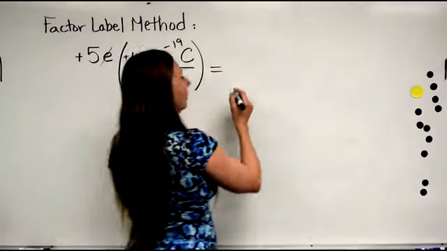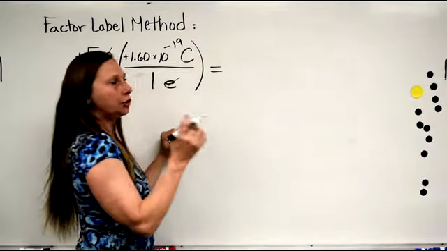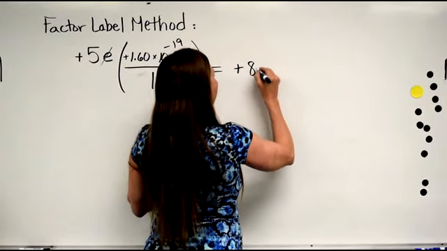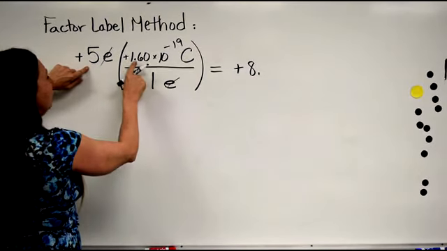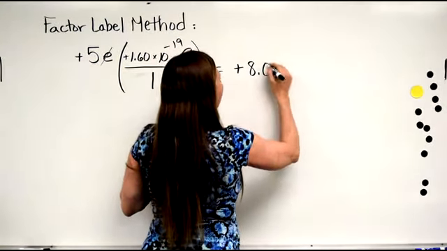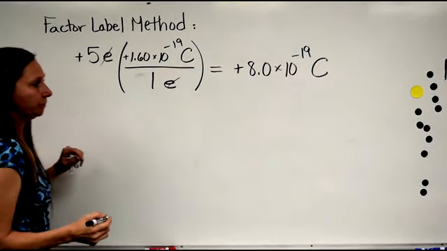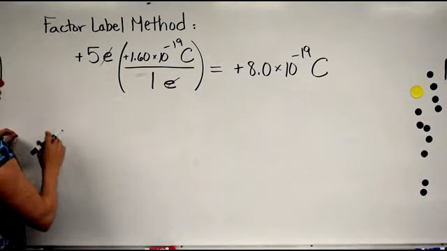If you now multiply 5 times 1.6 times 10 to the negative 19 coulombs, the charge on the fur, the actual charge on the fur, since it's positive 5e, is positive 8. In other words, you're multiplying 5 times 1.6 times 10 to the negative 19. Positive 8 times 10 to the negative 19 coulombs.